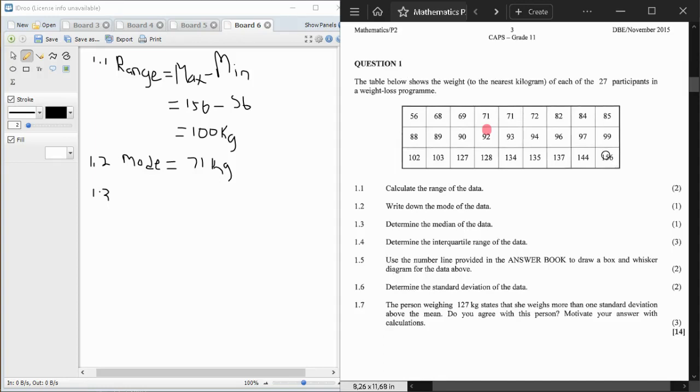So what do you do? You start from 156, you count 1, 2, 3, 4, 5, 6, 7, 8, 9, 10, 11, 12, 13. Put your mark. Now that comma 5, it is going to be your 93, right?